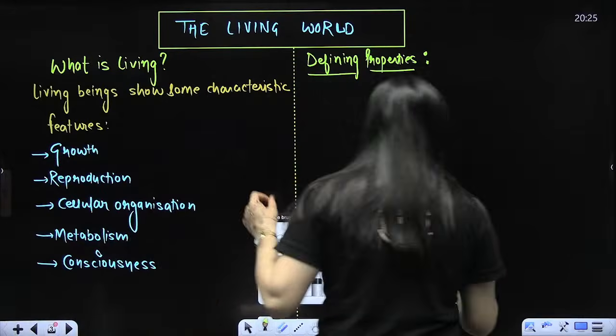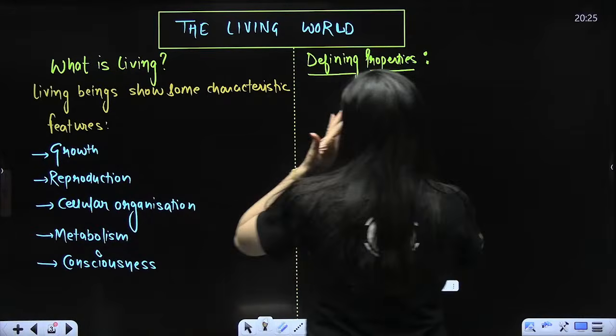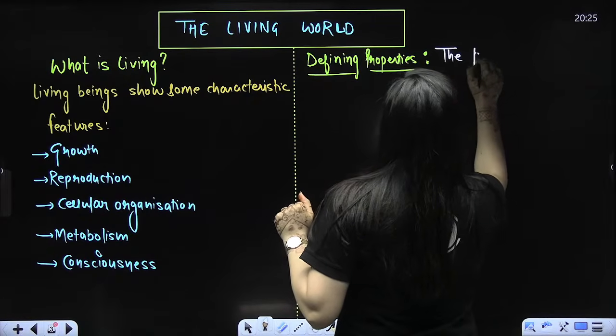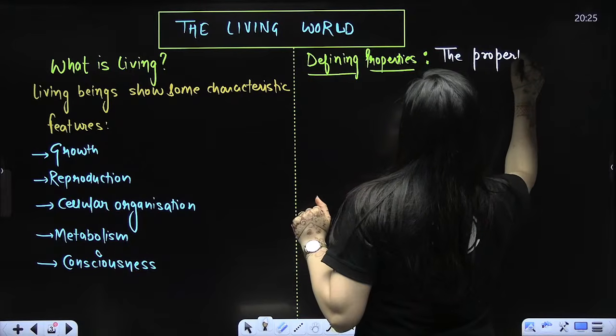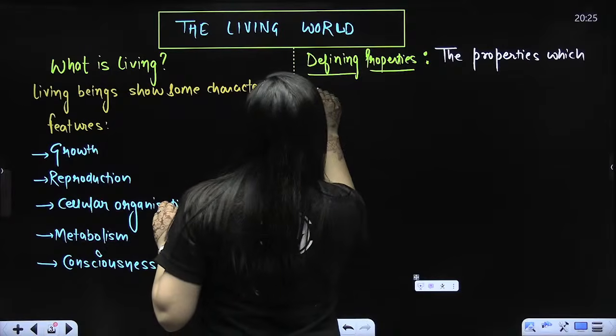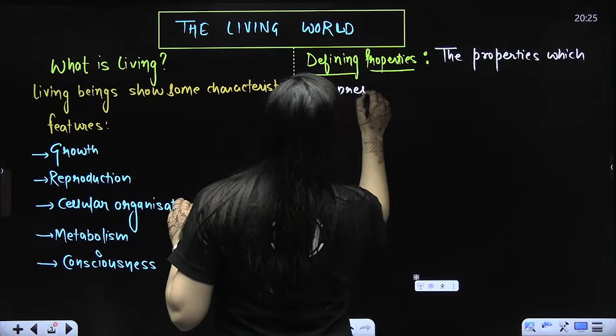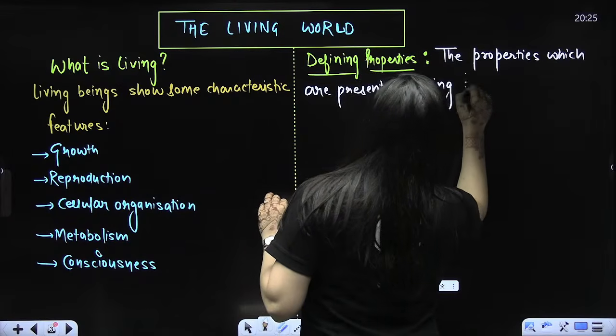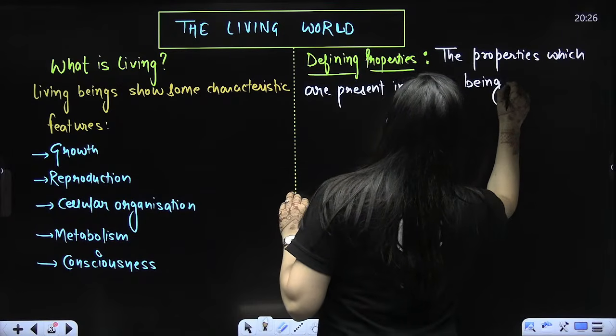Now, ma'am, what is a defining feature or defining property? Let me tell you. Kindly pay attention.